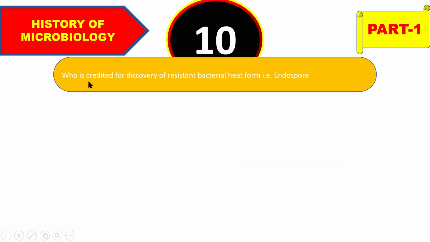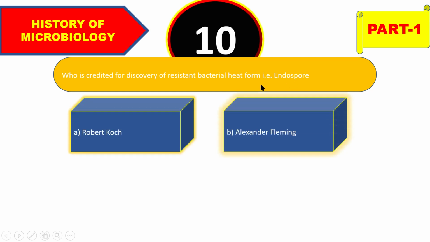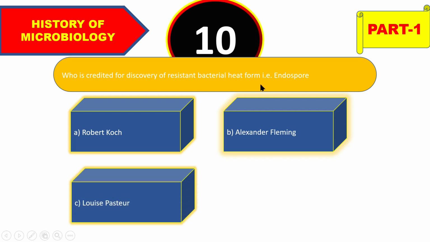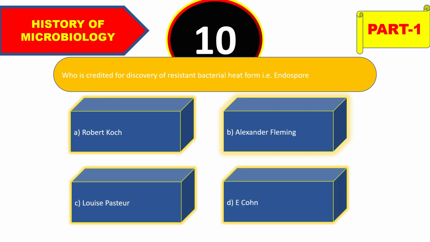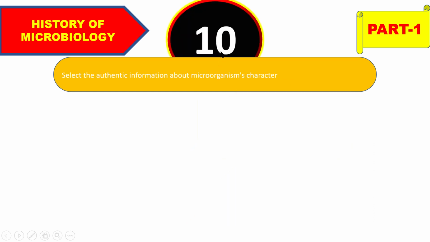Okay, so move on to the next question. That is, who is credited for discovery of the heat-resistant bacterial form, that is endospore? So who discovered the endospore form of bacteria? Robert Koch, or Alexander Fleming, or Louis Pasteur, or E. Kohn? So the right answer is E. Kohn, who discovered endospore.